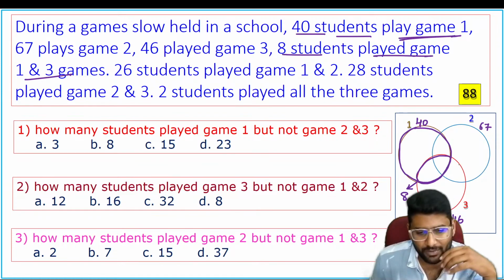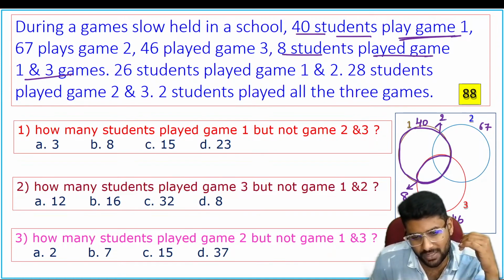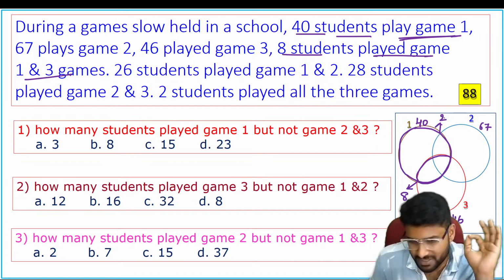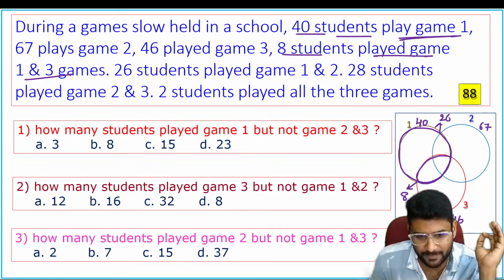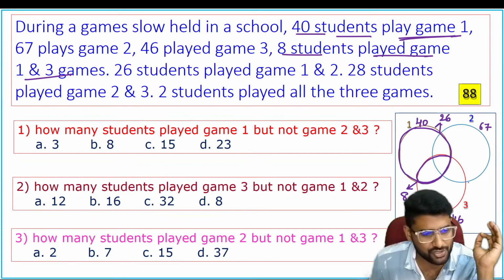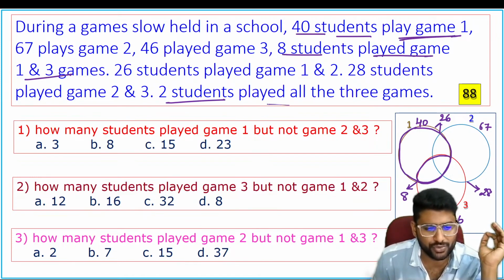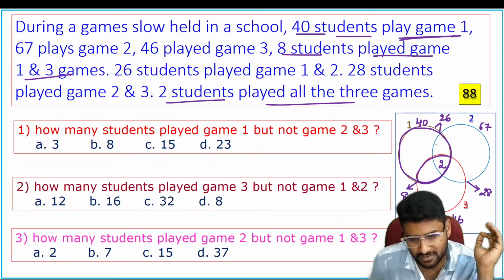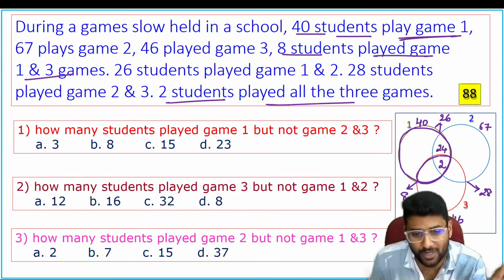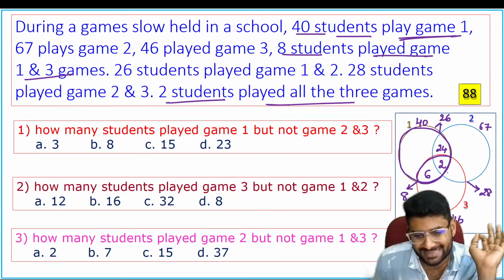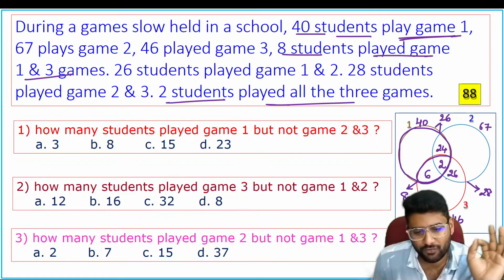Now, 26 played 1 and 2. So, there is also one. Only is the information inside. Otherwise, everything is outside. 28 students played 2 and 3. Now see, if 2 students played all the 3 games, if 2 here, now 24 played only 1 and 2. And 6 played only 1 and 3. 26 played only 1 and 2.